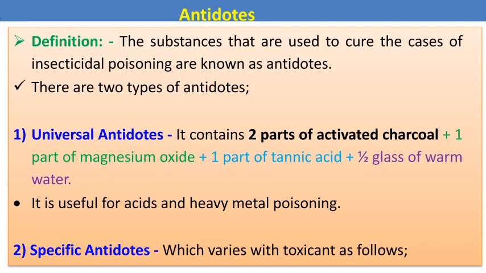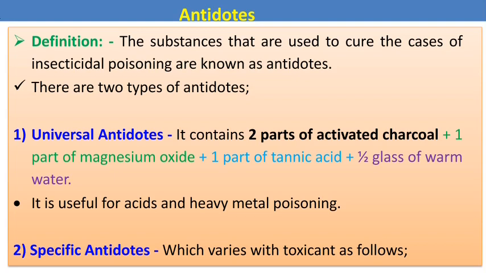Another important thing related to pesticide poisoning is antidotes. Substances that are used to cure insecticidal poisoning are known as antidotes. One of the best examples is the universal antidote. It contains 2 parts of activated charcoal, 1 part of magnesium oxide, and 1 part of tannic acid, mixed with half a glass of warm water. It is mostly used to cure insecticidal cases. It is also useful for acid and heavy metal poisoning.